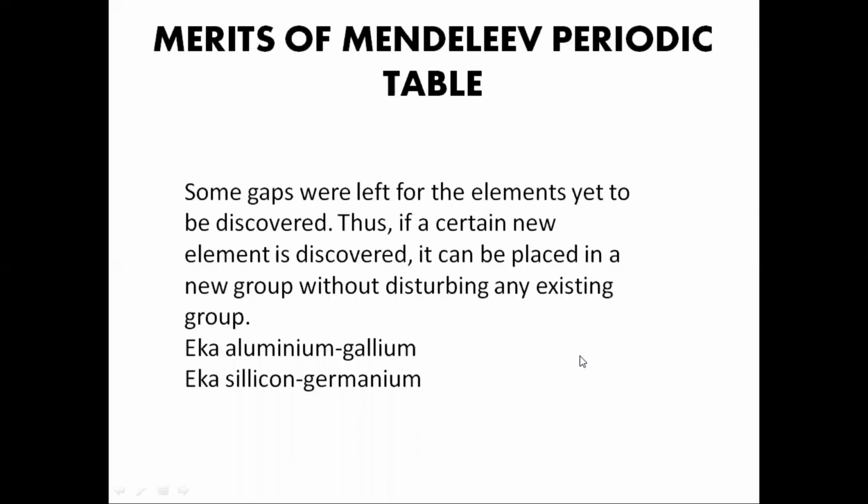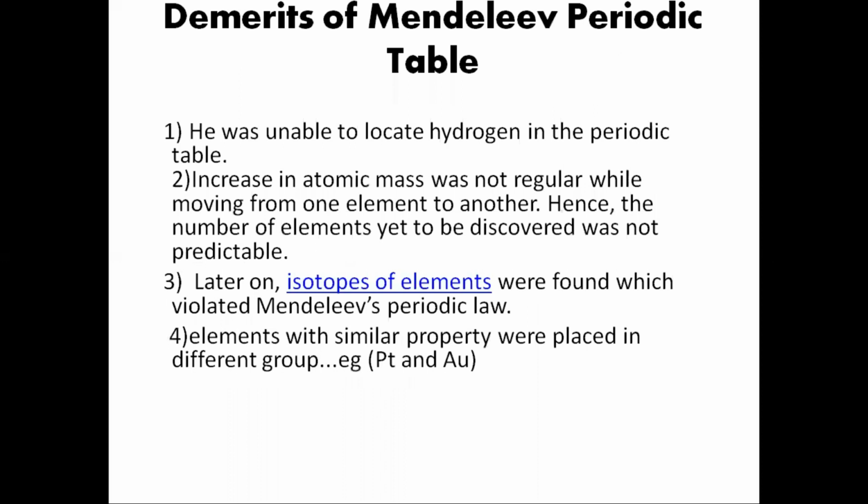Next, about the merits of Mendeleev's periodic table. Some gaps were left for the elements which are yet to be discovered. If a certain new element is discovered, it can be placed in a new group without disturbing an existing group. For example, Eka aluminium was placed below aluminium and later it was identified as gallium. Eka silicon was placed below silicon and later it was identified as germanium. So it was one of the major merits of Mendeleev's periodic table.